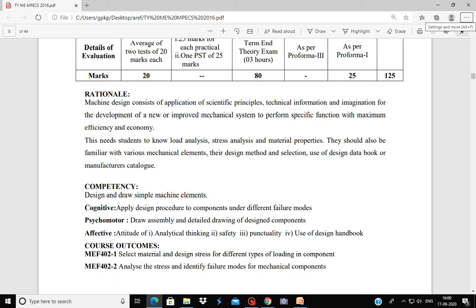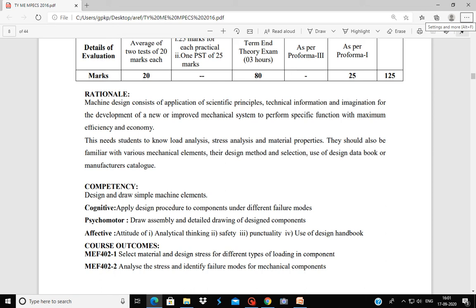So machine design consists of application of scientific principles. These scientific principles may be related to the stress, related to the strain, or may be related to thermodynamics, or may be related to heat transfer. So any scientific principle that we use for a design, it also consists of technical information and imagination.